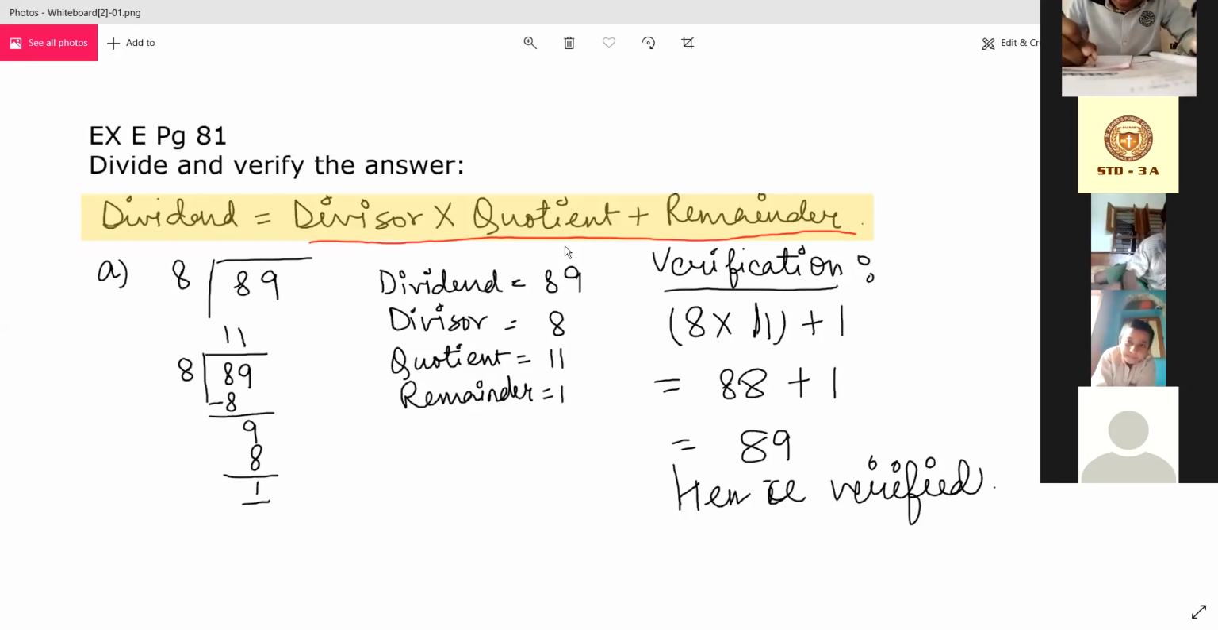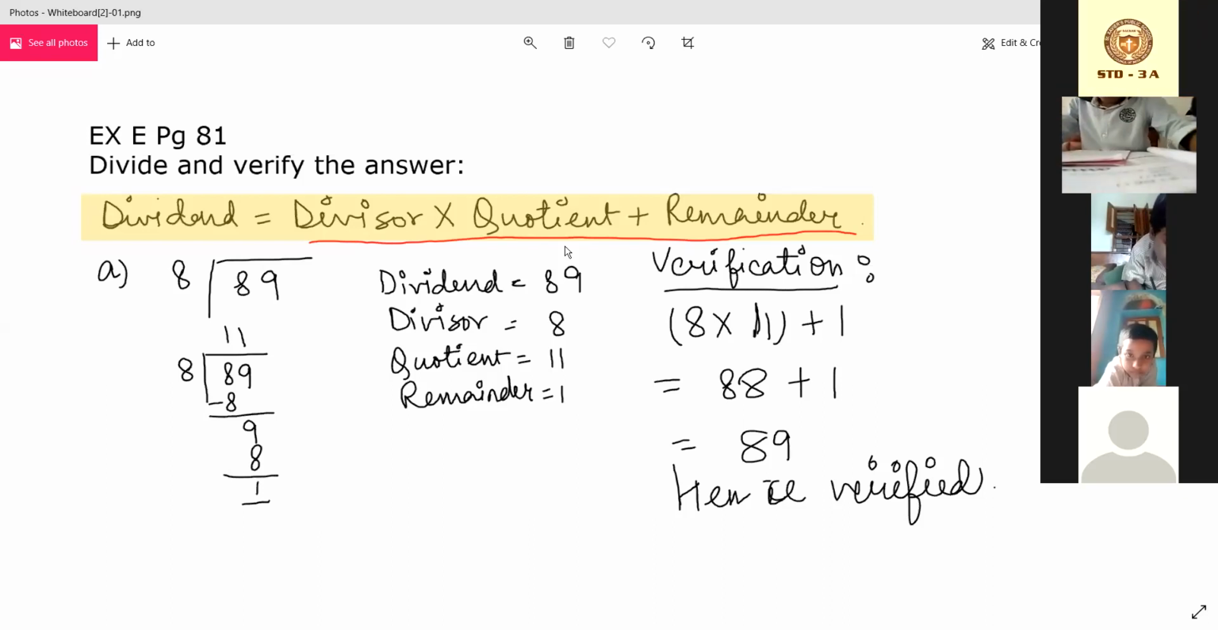So the first sum, we will first divide and take out the answer. Then what is the dividend? 89 is obviously the dividend. Divisor, quotient and remainder we will write, and verification in the red line, you can see that from the red line we will start the verification. Like that way we will verify and come back to the dividend. So hence we can prove that this is verified, means our sum is correct.